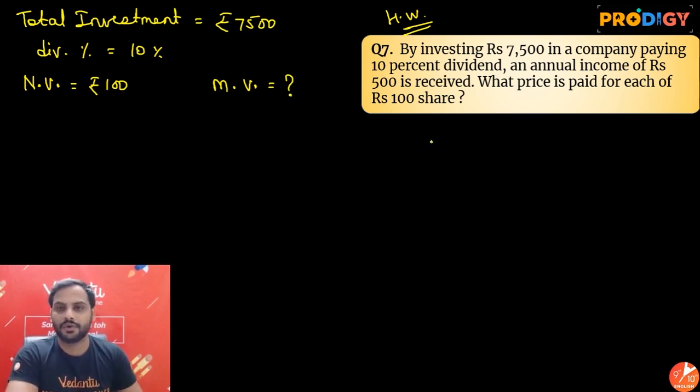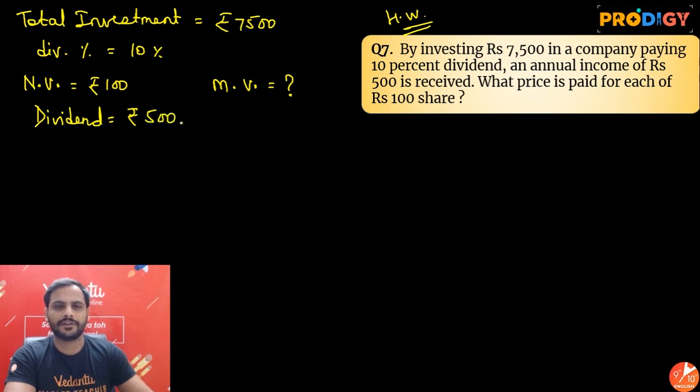They have told you the total dividend is rupees 500. I already know the dividend percentage and the nominal value of one share, so I can easily find out the number of shares.